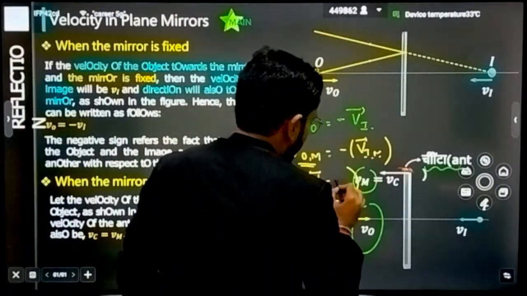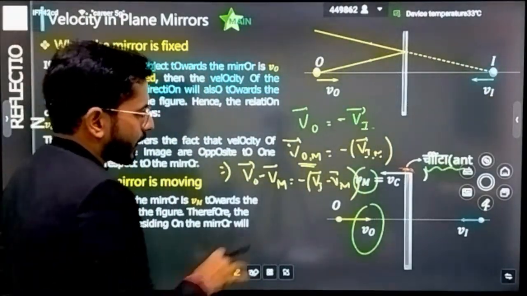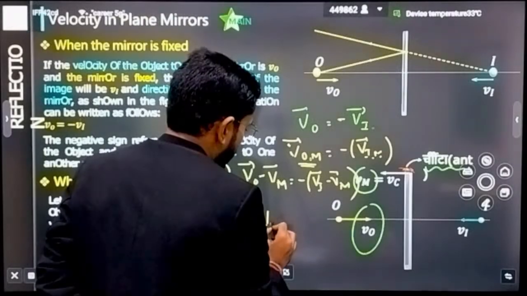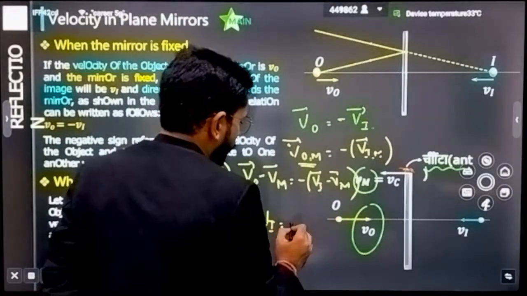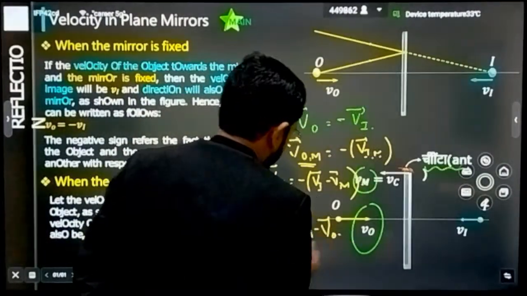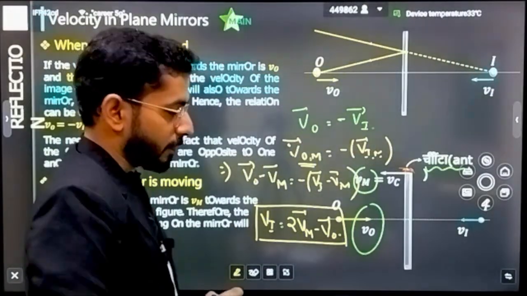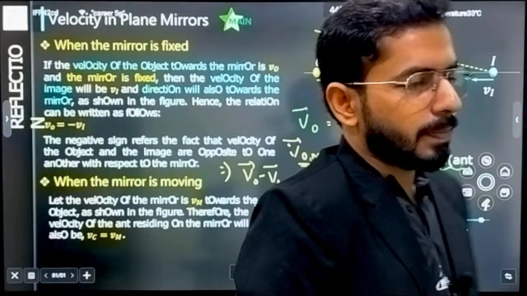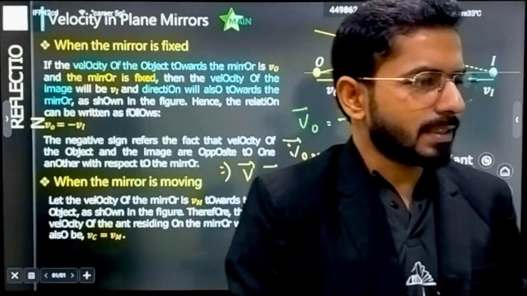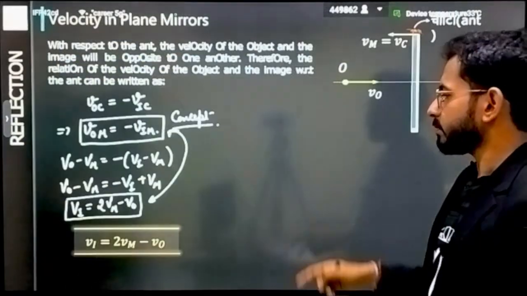You will be writing velocity of image minus velocity of mirror. Now this minus sign will be going inside, and what you will be getting is velocity of image equals 2 times velocity of mirror minus velocity of object. Velocity of image is equal to 2 times velocity of mirror minus velocity of object. Double the velocity of the mirror, and then subtract the velocity of object. That's it. This is going to give you the final result. Let's see if it is working or not.